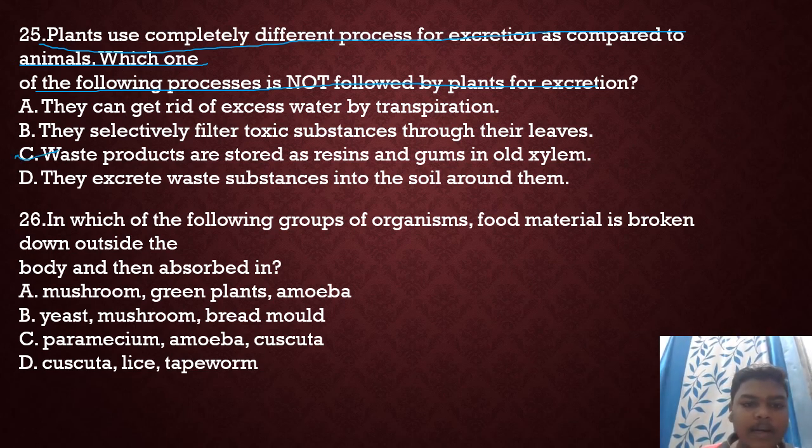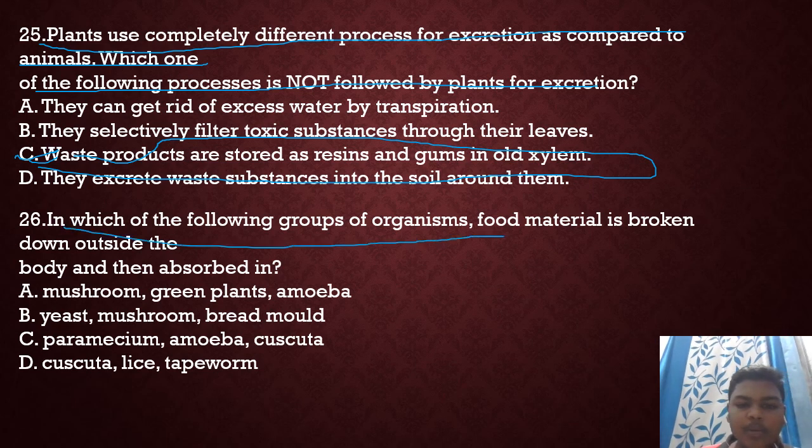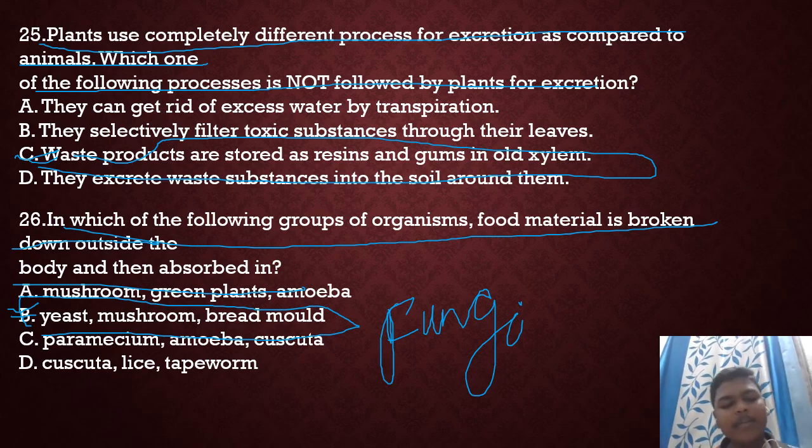So your option C will be: they are stored as resins and gums in old xylem. Next question. In which of the following groups of organisms is food material broken down outside the body and then absorbed? So your right option will be option B, yeast, mushroom, bread molds, because these all are fungi and fungi use the saprotrophic mode of nutrition. So the 26 answer will be option B.